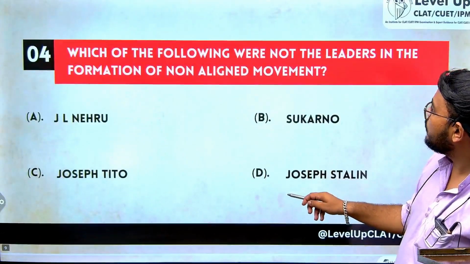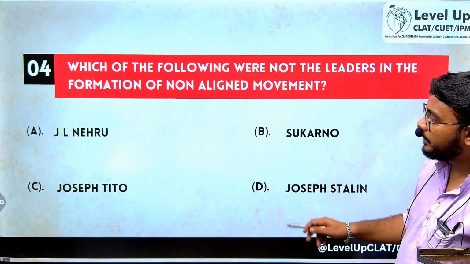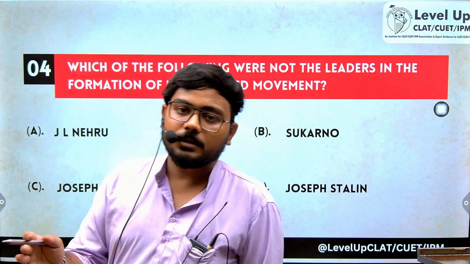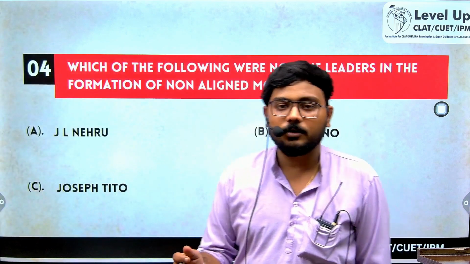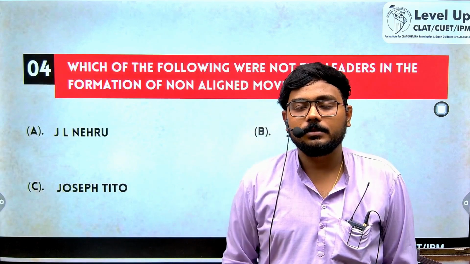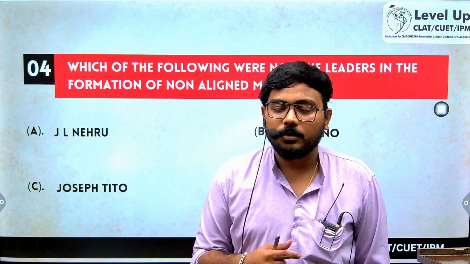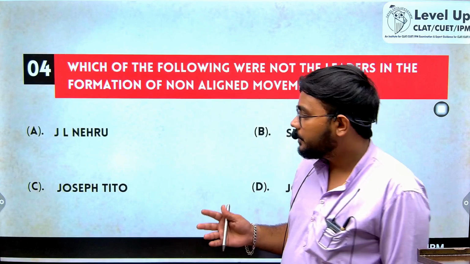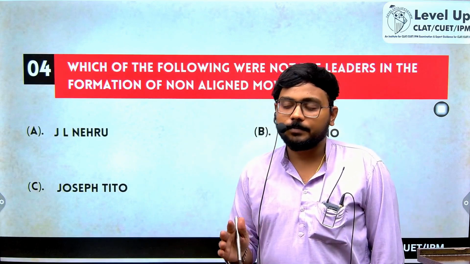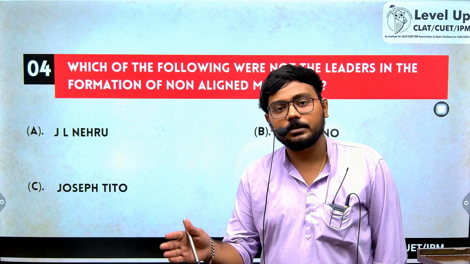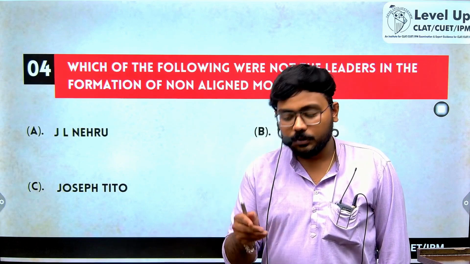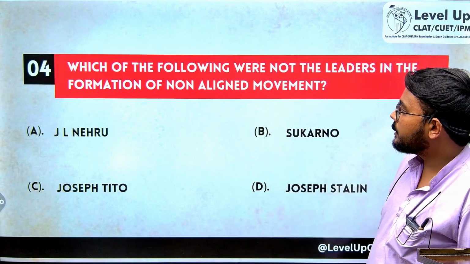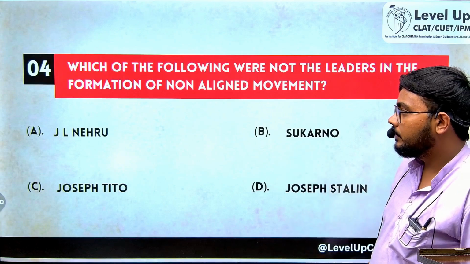Which of the following were not the leaders in the formation of the non-aligned movement? Now, since the world was divided into capitalist countries and communist countries, certain countries supported the US and their ideology of capitalism, while certain countries supported USSR and their ideology of communism, countries like Cuba. But there were certain countries like India, Egypt and Philippines which did not take sides of either capitalist or communist. तो उन्होंने एक बीच का रास्ता निकाला, that is what is called NAM, non-aligned movement. So the question is कि which of the following were not the part of the non-aligned movement?